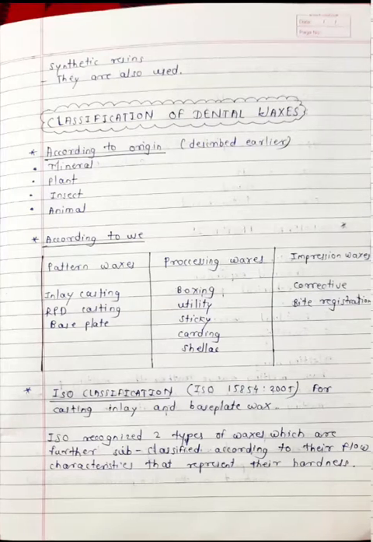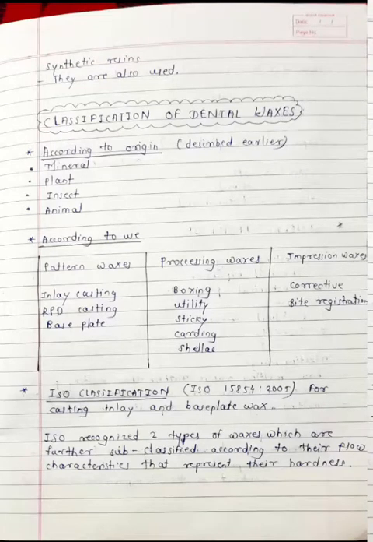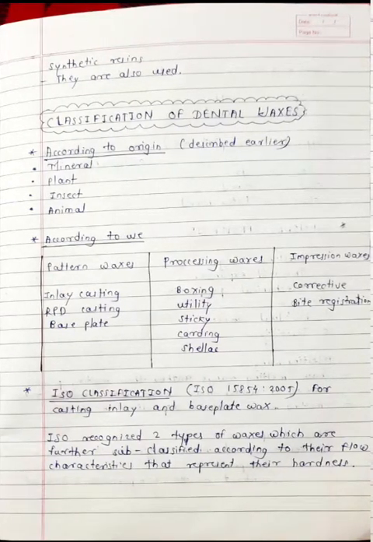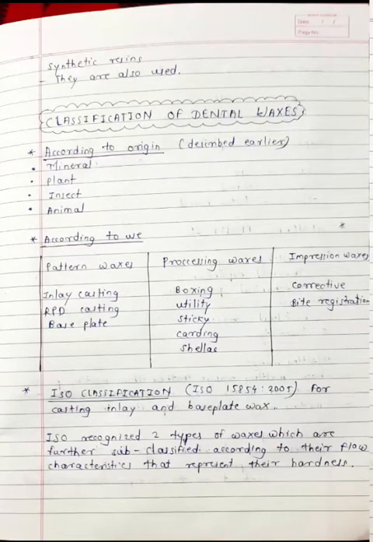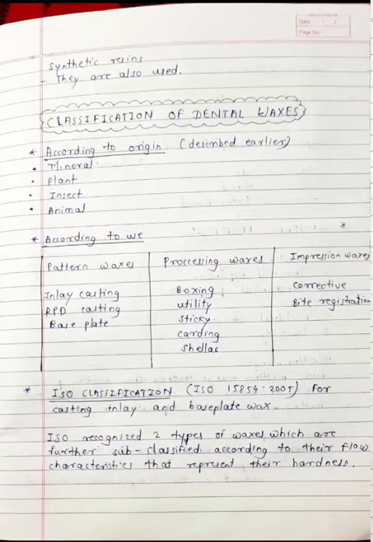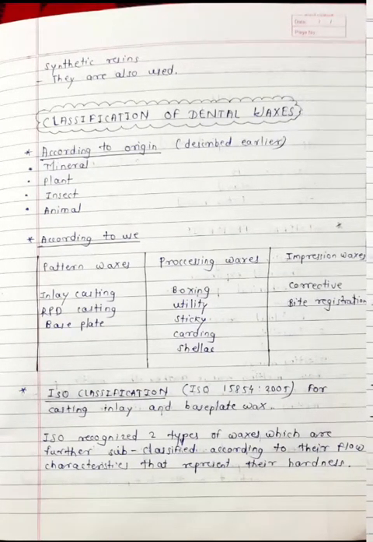Now the second classification. It is also a very important classification, according to use. According to use, dental waxes are classified into pattern waxes, processing waxes and impression waxes. So pattern waxes are inlay casting wax. It is a very important question, inlay casting wax. So pattern waxes are inlay casting wax, RPD wax, that is removable partial denture casting wax, and base plate wax. So we are using these waxes for making patterns.